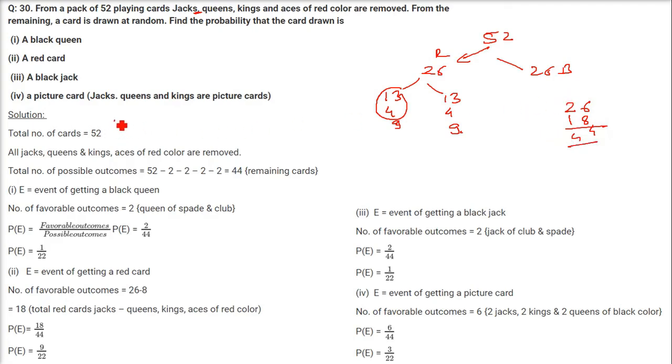You can do it this way also. See, 52 cards are there, and Jacks, Queens, Kings and Aces are removed. So 2 Jacks from here, 2 Queens, 2 Kings and 2 Aces.